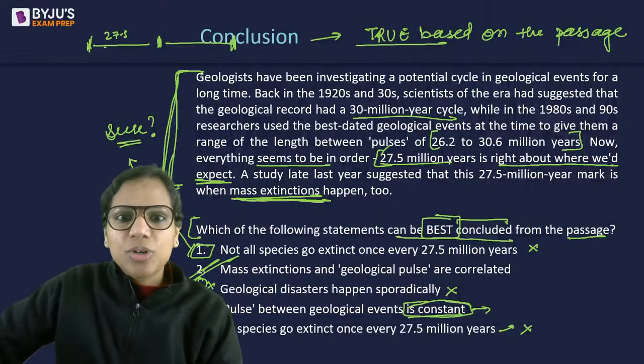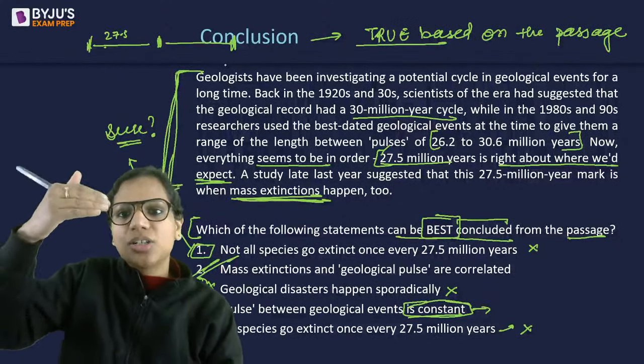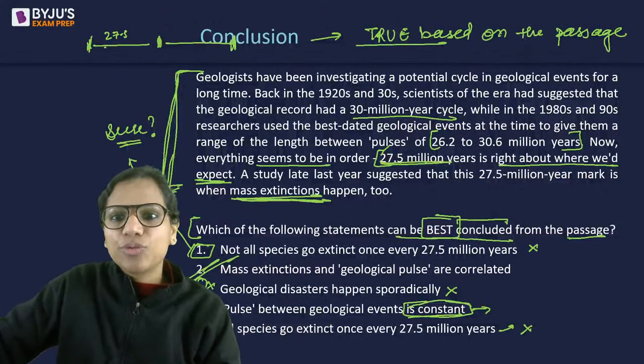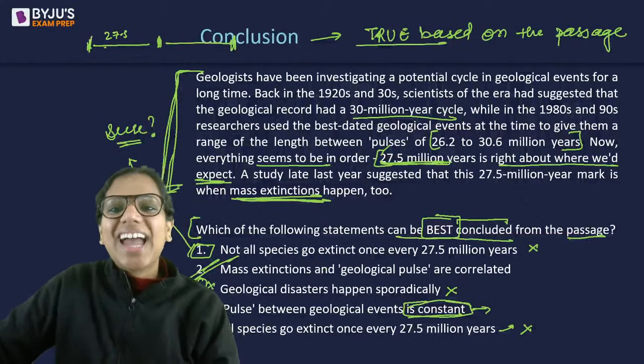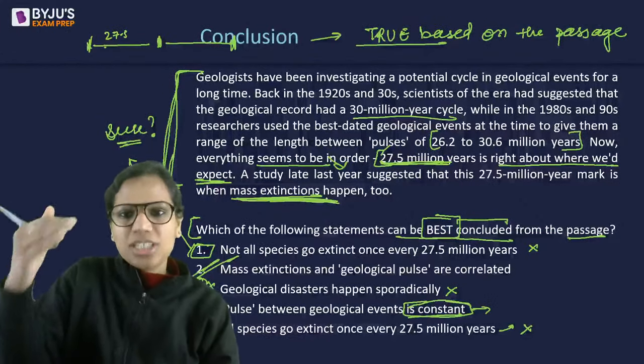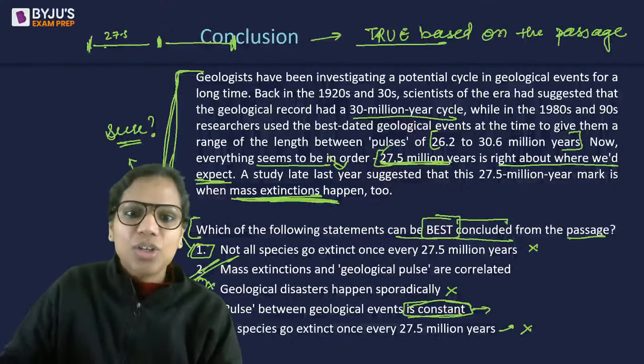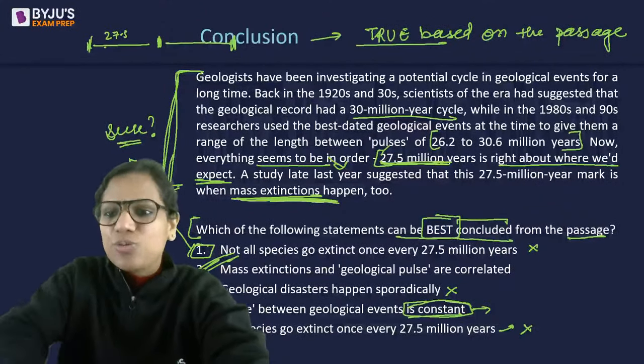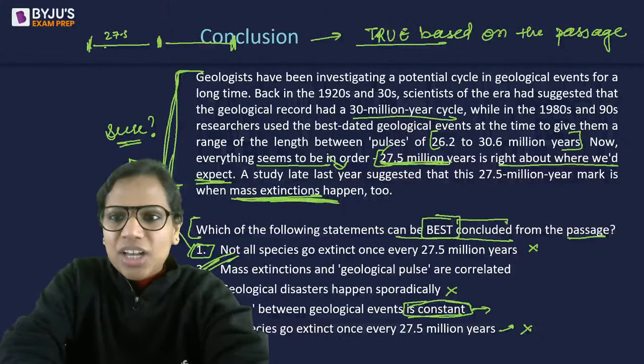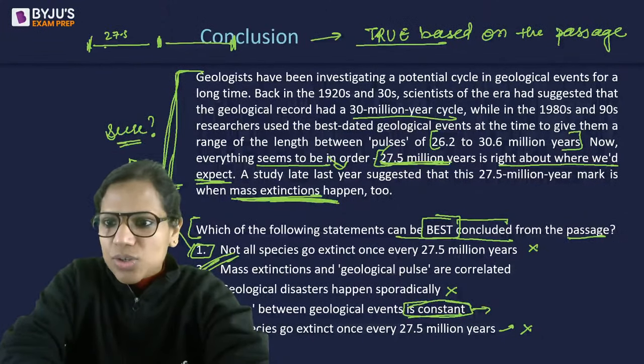We first talk about what a geological pulse is, the different periods that have been suggested and what we have finally come down to, right? And then we talk about how mass extinctions, a study suggested that at this very point mass extinctions happen. So this is your best fit. All right. So I hope this makes sense.